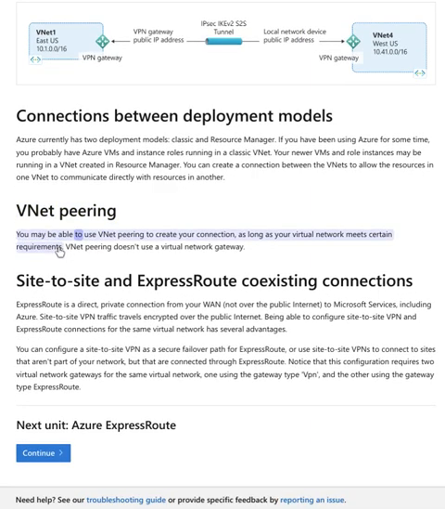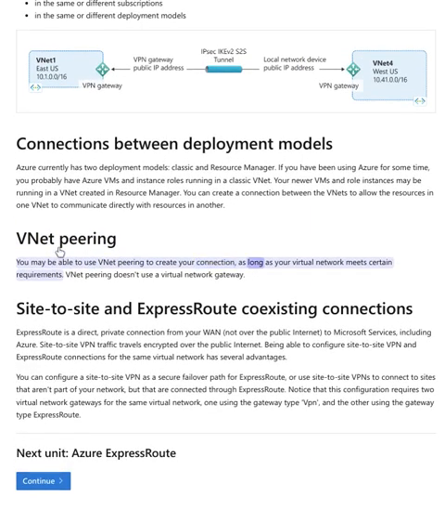VNet peering. You may be able to use VNet peering to create your connection, as long as your virtual network meets certain requirements. VNet peering doesn't use a virtual network gateway. Site-to-site and ExpressRoute coexisting connections. ExpressRoute is a direct, private connection from your WAN, not over the public internet, to Microsoft services, including Azure. Site-to-site VPN traffic travels encrypted over the public internet.